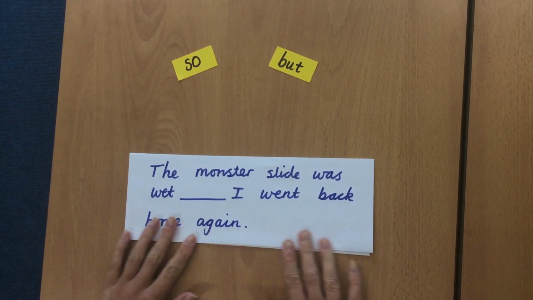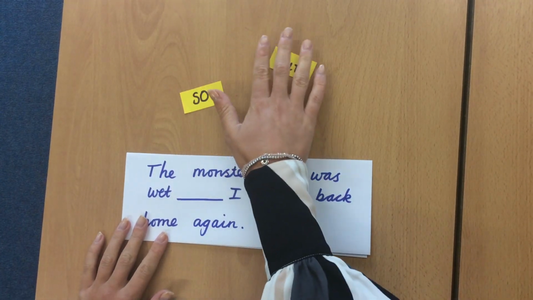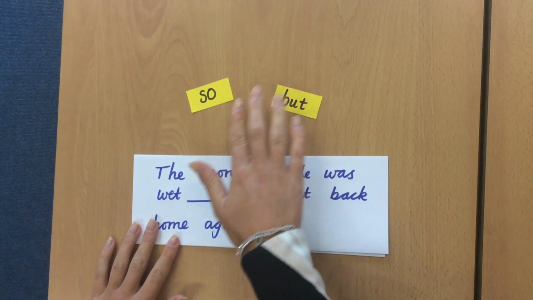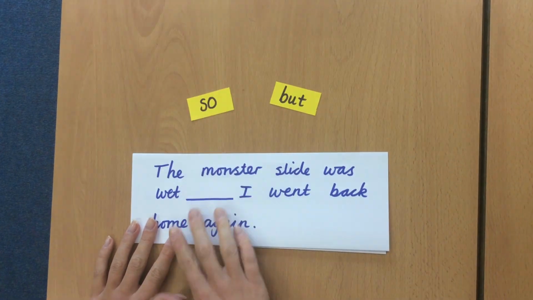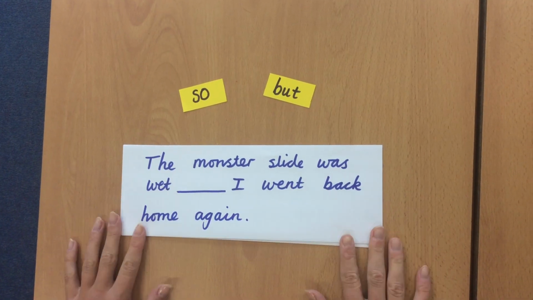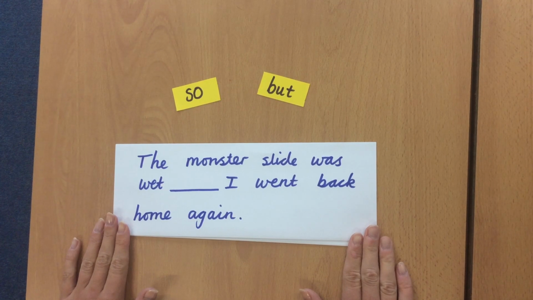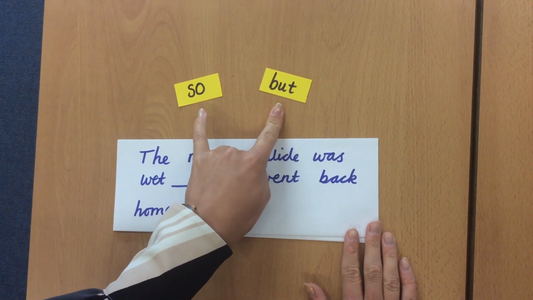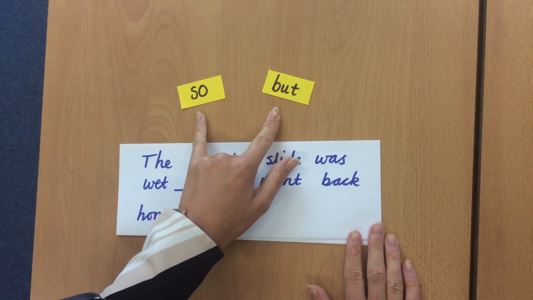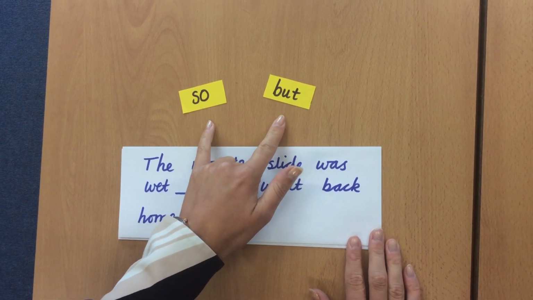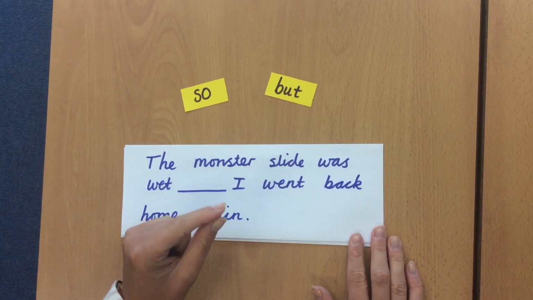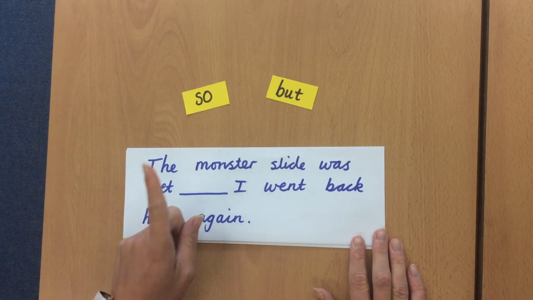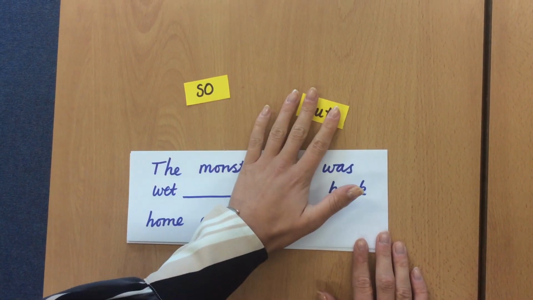So you have a couple of conjunctions here. Conjunctions are our joining words, or if you might have spoken about in Year 2 and Year 1, connectors, but they are called conjunctions. We've got the conjunctions so and but, and those are your two that you're looking at today. However, they have opposite meanings. Now we know a conjunction links two simple sentences together, but they have a different meaning.